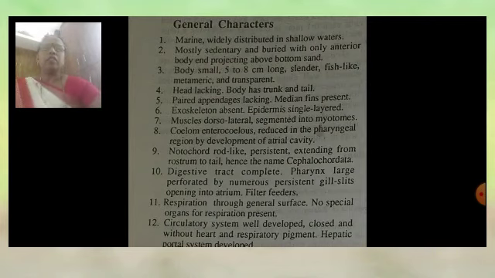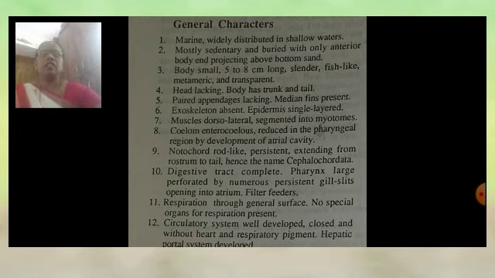In this animal, the notochord is present. It is rod-like, persistent, existing from the rostrum to the tail region. Hence the name of the animal is Cephalochordate. It means the notochord is rod-like and persistent, extending from the rostrum region, that is the mouth region, to the tail region. Hence the name Cephalochordate animal. These are some external characters.